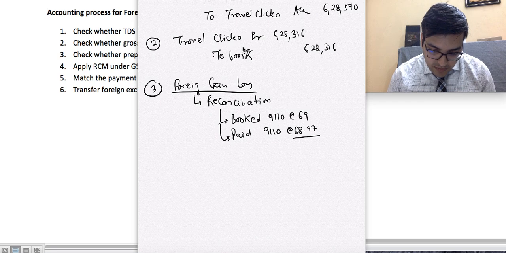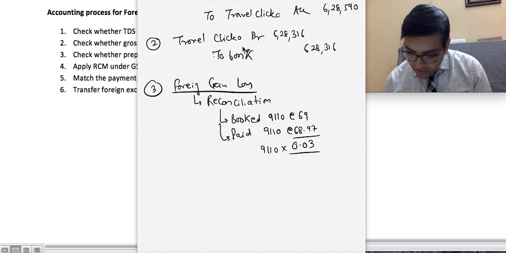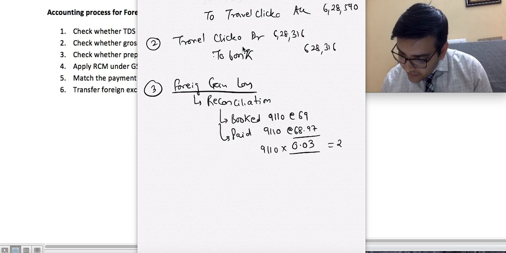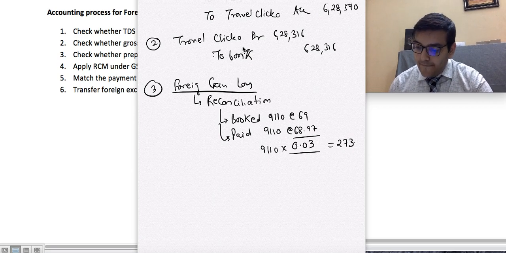69 minus 68.97. Oh, not much of a difference. 0.03 into 9110. So the foreign exchange gain loss, 9110 multiplied, is about 273 rupees. This should come into the ledger. The balance of the ledger should be this 273 rupees. Okay, it should not be much. Now we'll prepare the ledger and see whether this is the difference.